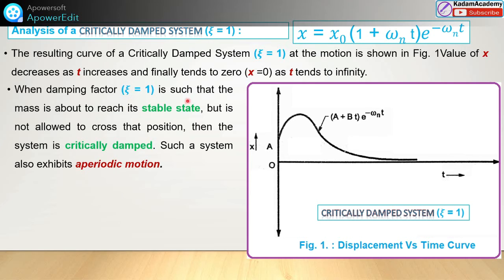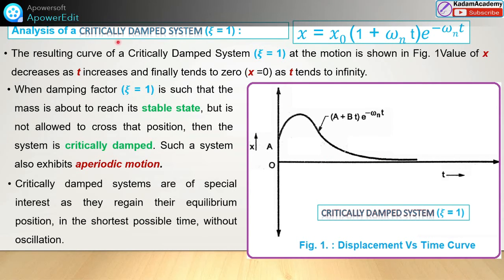So when the damping ratio zeta is 1, the mass is about to reach its stable state, but is not allowed to cross the mean position. It will come to this position. Then the system is critically damped, and this system is aperiodic, meaning there is no periodic motion. It only comes near to the equilibrium position. Critically damped systems are of special interest as they reach their equilibrium position in the shortest possible time as compared to the others, without oscillation. There is no oscillation and it will come to the original position in the shortest time.